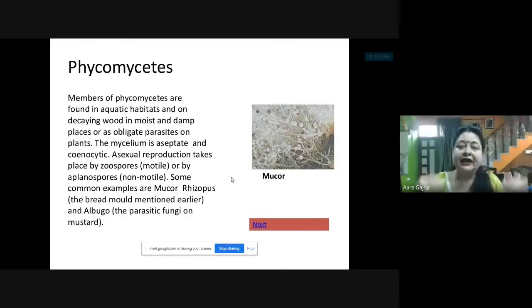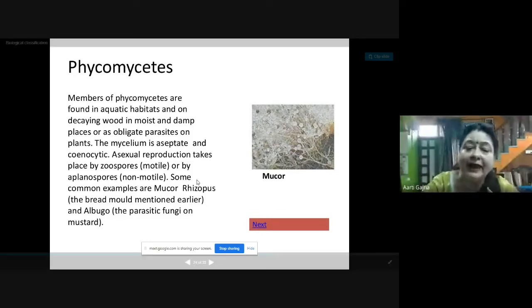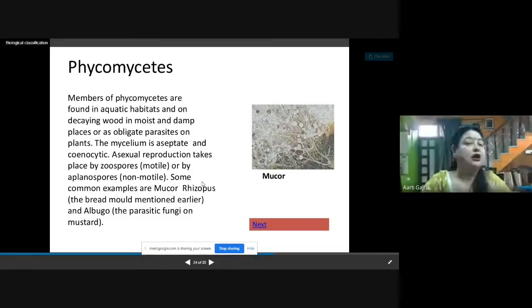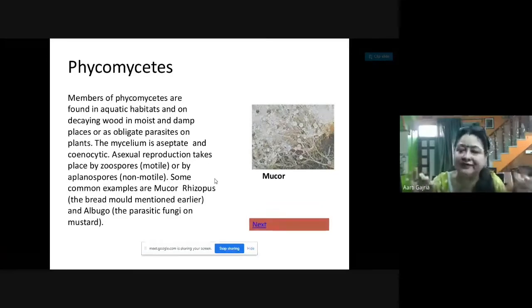Motile means it is capable of moving, so it can move from one place to another. Or by aplanospores. These aplanospores are non-motile. They are fixed and cannot move. They are present at one place only. So they are non-motile spores by which asexual reproduction takes place in Phycomycetes.